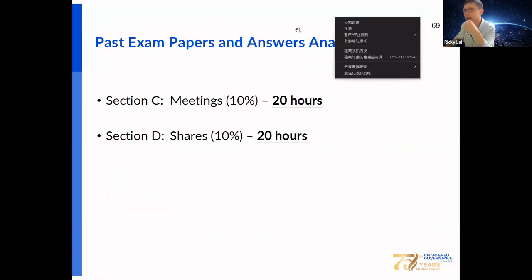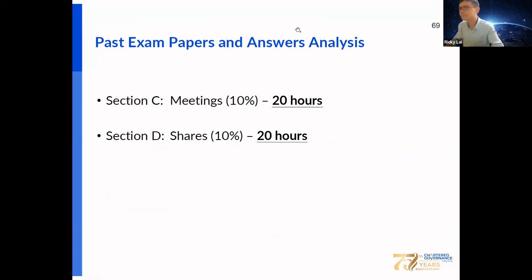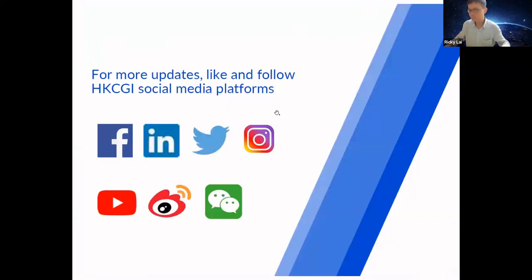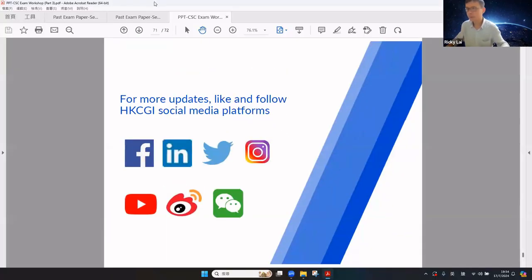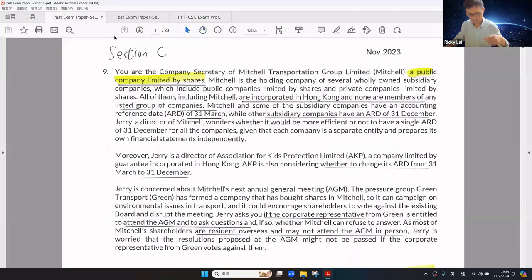Okay, first of all, let's take a look at Section C of the past exam papers.